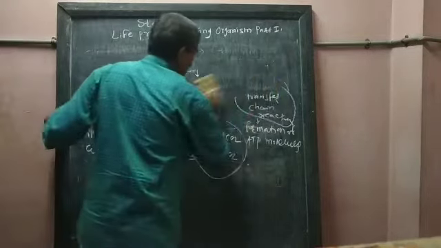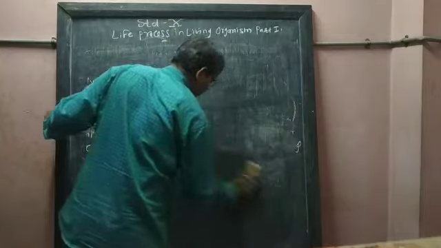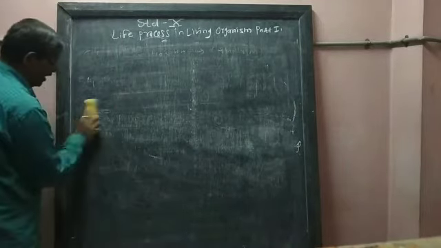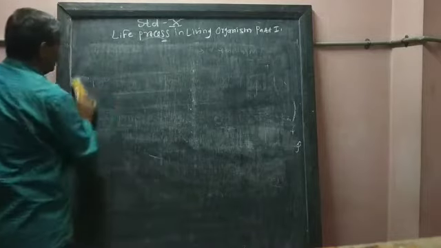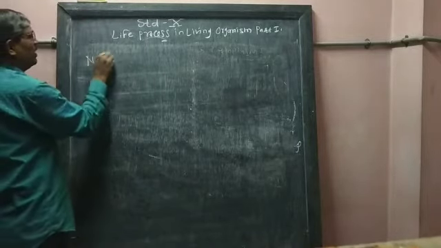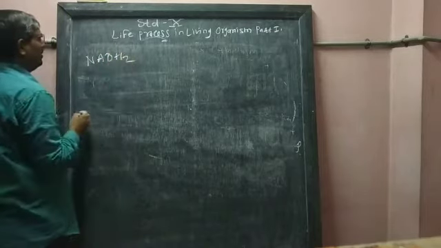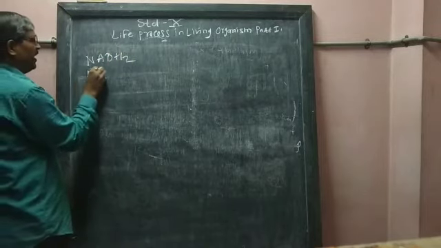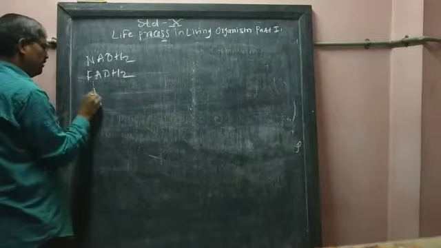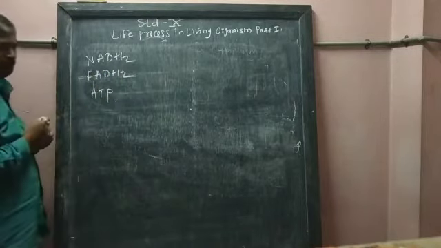Now, for the last 4 minutes I have continuously been using 2-3 words. One of them is NADH2. It is natural that a question can come: what is meant by NADH2, what is meant by FADH2 and what is meant by ATP molecules?